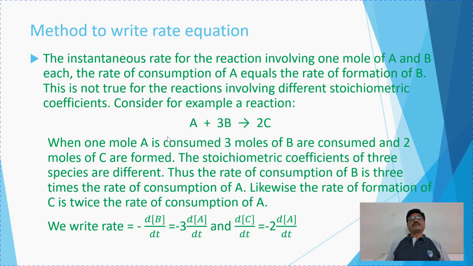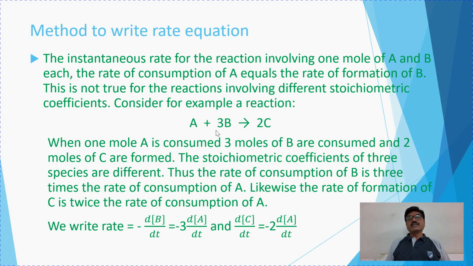In this case, the concentrations of A and B are not equal. So the concentrations of the reactants as well as products are different here. Therefore, when 1 mole of A is consumed, 3 moles of B are consumed and 2 moles of C are formed. So the stoichiometric coefficients of the 3 species are different.